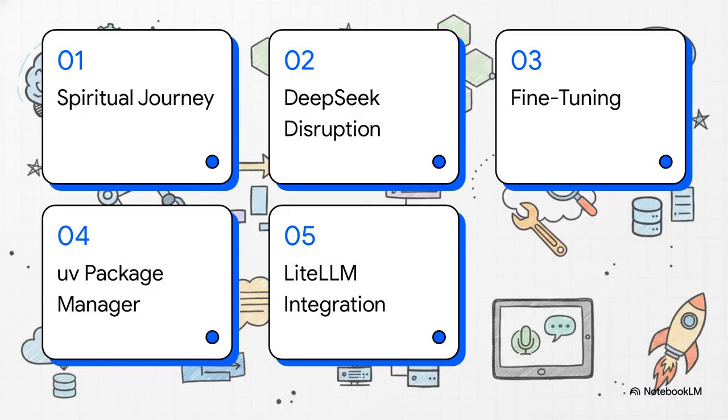Here's the roadmap for today's explainer. We'll start with a spiritual journey framework, look at the DeepSeek disruption, break down fine-tuning, explore the UV package manager, and wrap it all up with LightLLM.